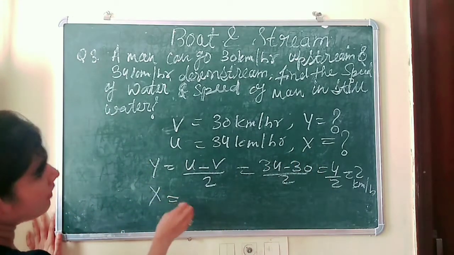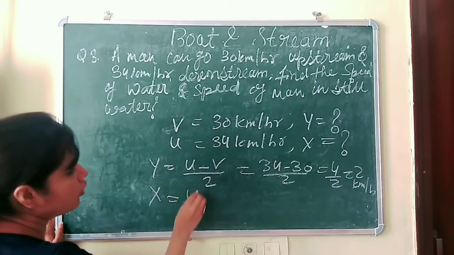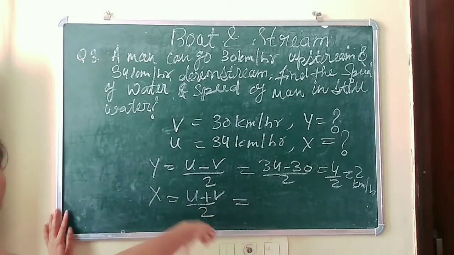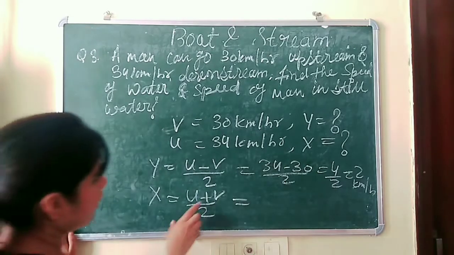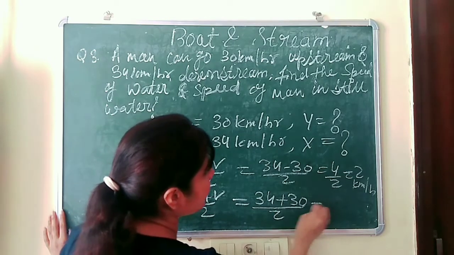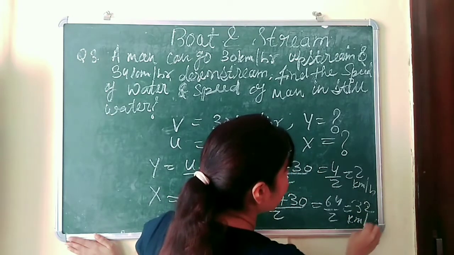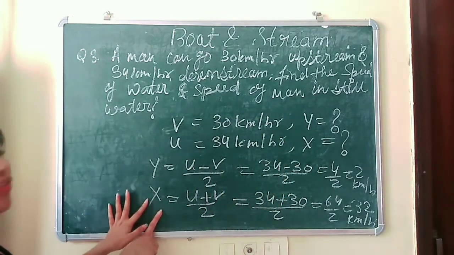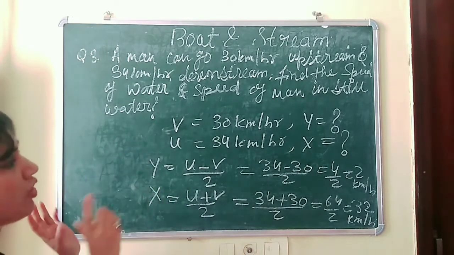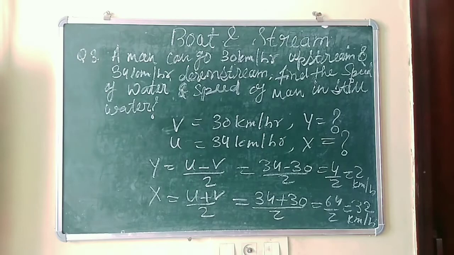Now second, we have to find the speed of the man. So we know the formula, that is u plus v by 2: upstream speed plus downstream speed, divided by 2. So here we will put the values, 34 plus 30 divided by 2, that is 64 divided by 2. So we will get 32 km per hour. So this is the speed of the man and this is the speed of water. We have just put the values in the formula and we get the answer. Just take a screenshot.